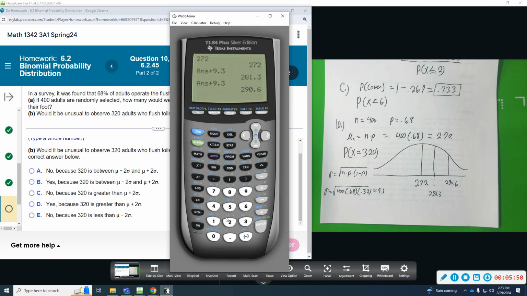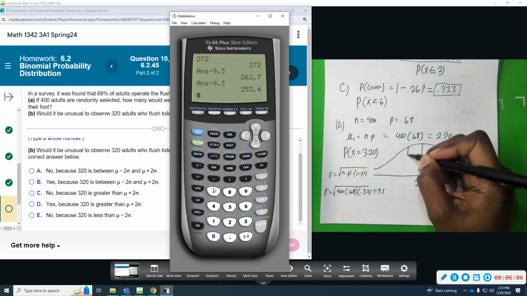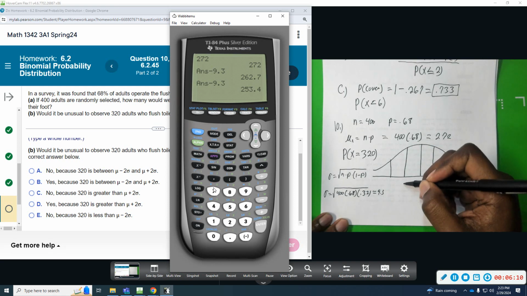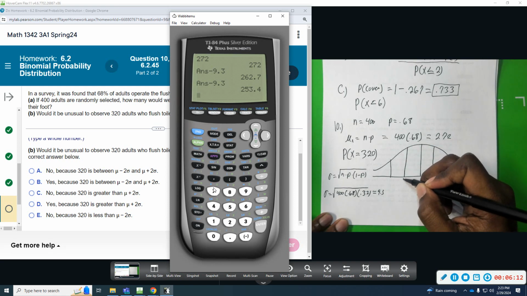Okay, so on the other end, if I subtract this 272, and then I subtract 9.3, we get 262.7 and 253.4. So we can see 95% of the data would be between these two based on the empirical rule.